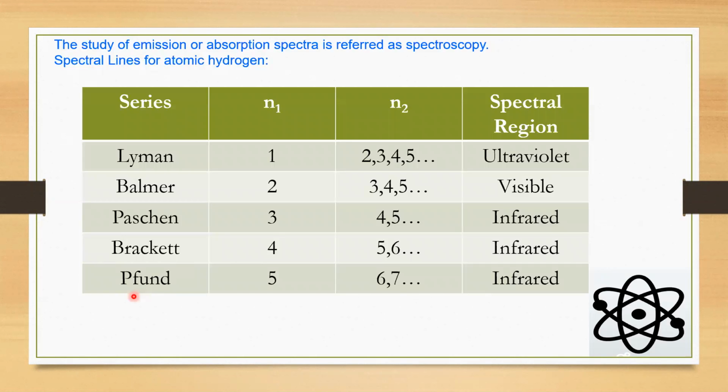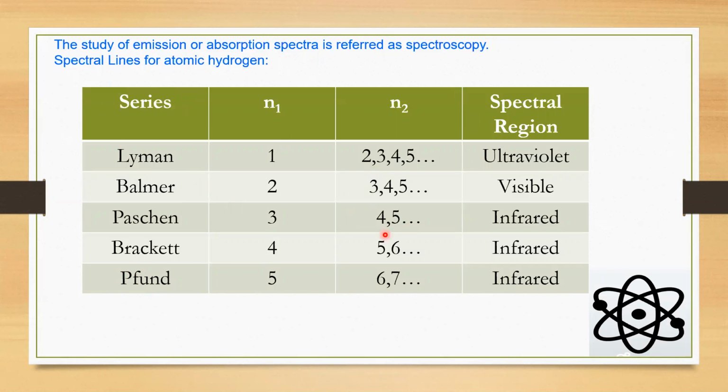Now, how do we study this spectrum? It is done by spectroscopy. The study of emission or absorption spectra is referred to as spectroscopy. And then we have the spectral lines for hydrogen.